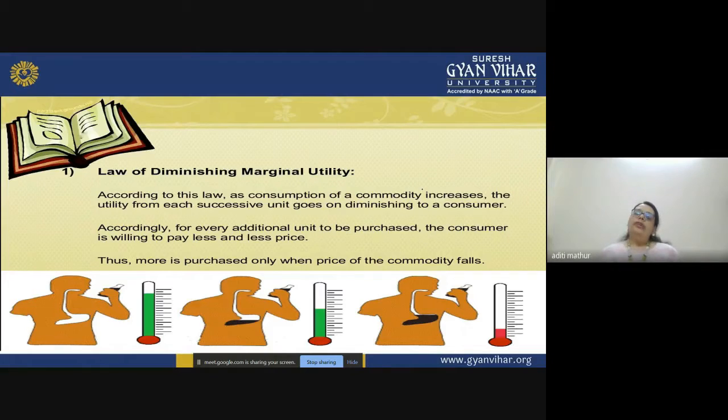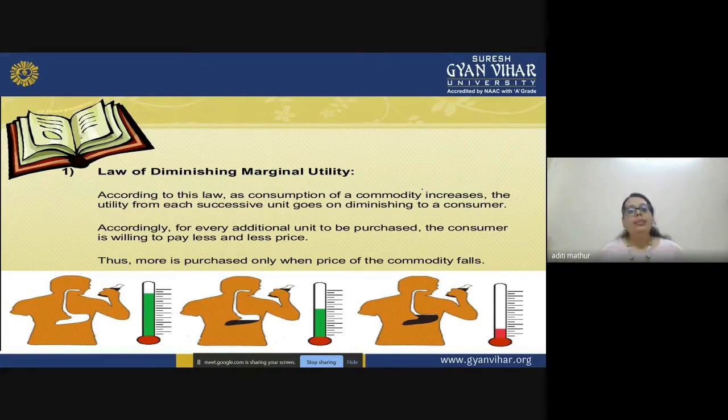the law of diminishing marginal utility, or the law of DMU, states that if the consumption of a product keeps on increasing, the extra utils or the extra benefit derived also diminishes. That is the marginal utility. Marginal means the extra, the additional.